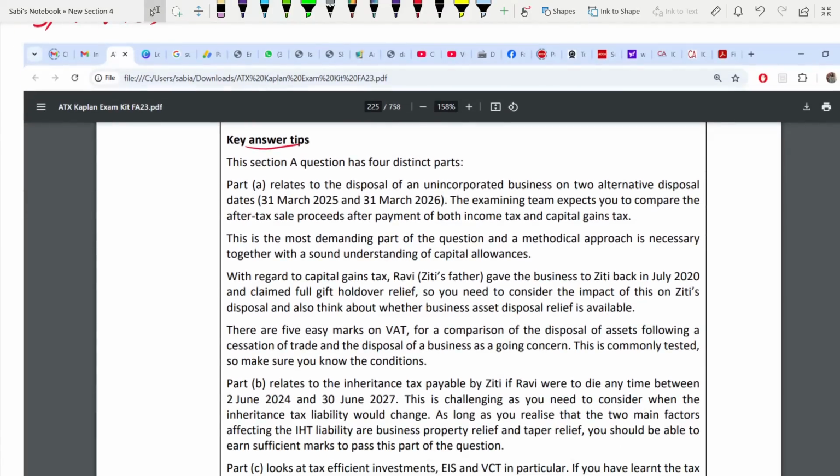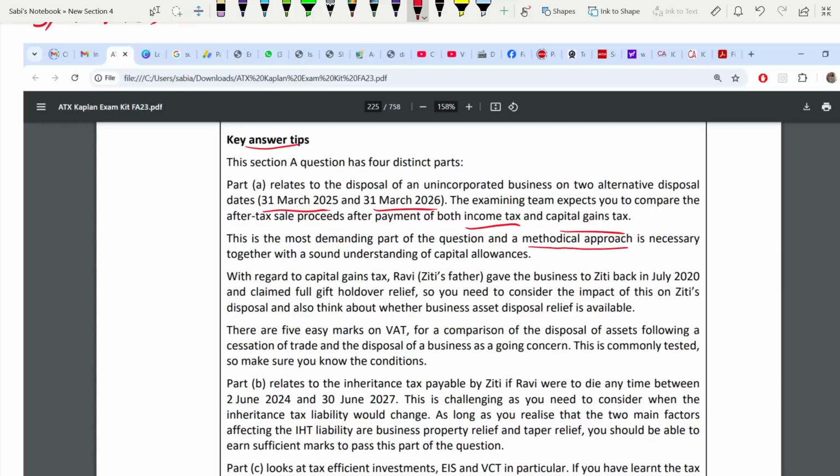Okay, this has 4 parts. Once again, part A is when we are disposing of the business on 2 dates, 2025 and 2026. You have to compare income tax and CGT. Remember, this is a very demanding part of the question. This is the hardest part of the question. Therefore, you need a methodical approach for it.